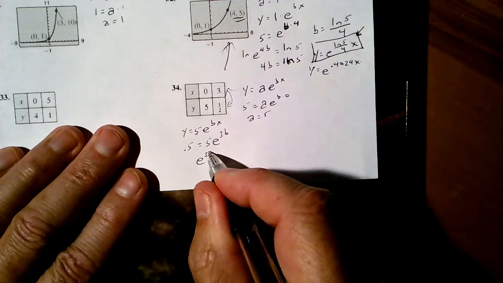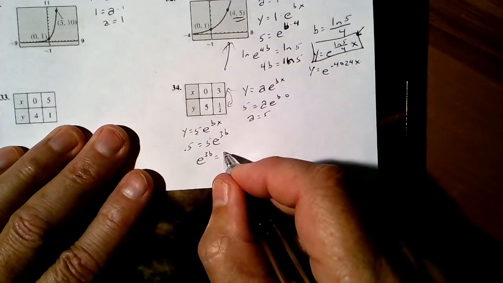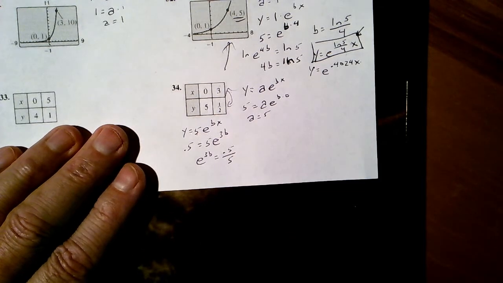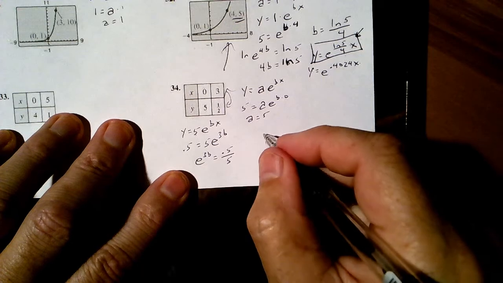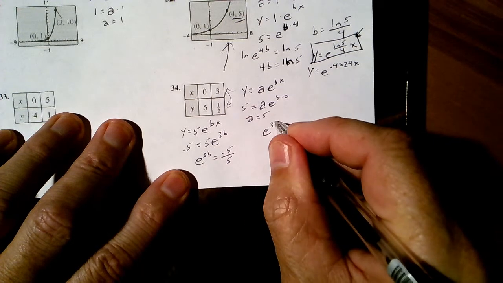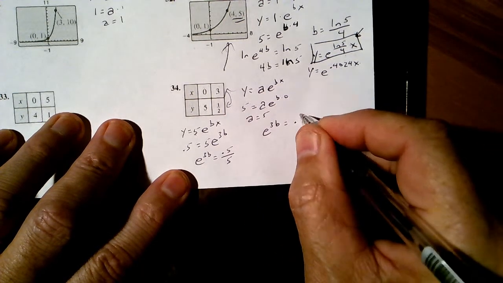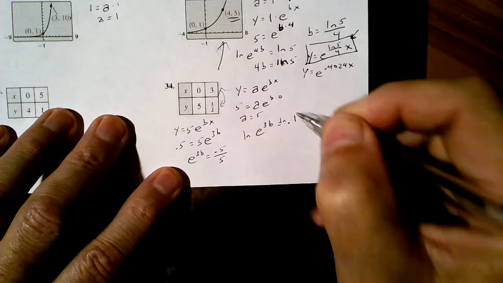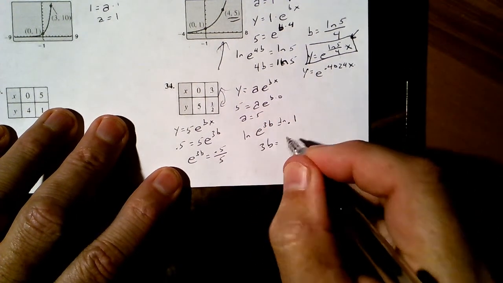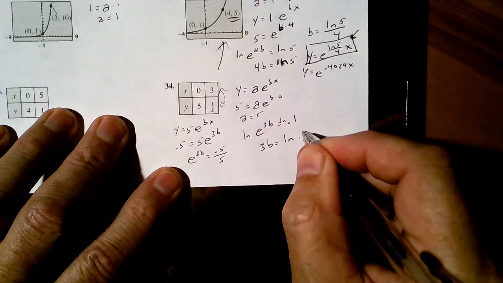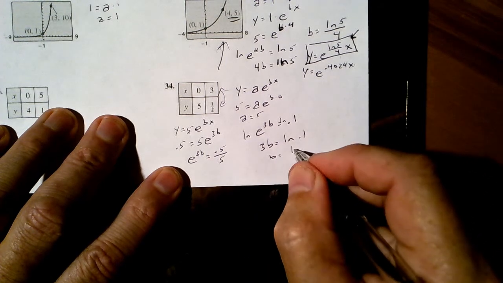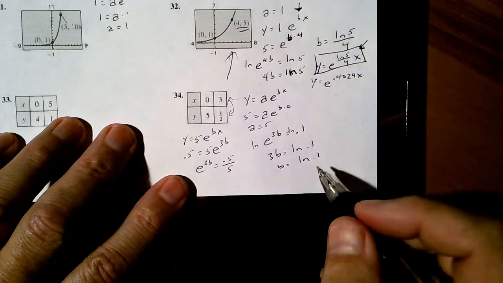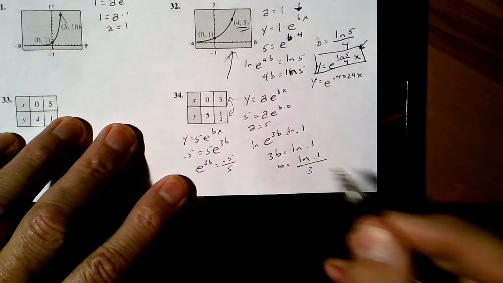So e to the 3b equals 0.5 divided by 5, which I can't resist reducing. E to the 3b equals 0.1. ln, and I get 3b equals ln 0.1, or b equals ln 0.1, not 0.1 on 3, ln 0.1, all on 3.